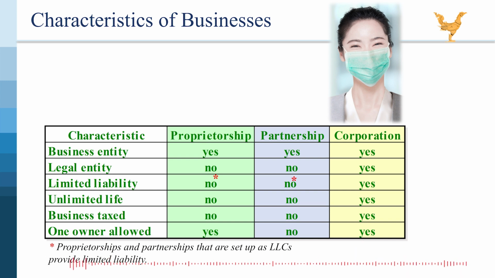Legal entity. Yes, this is a defining feature of a corporation. It means the corporation is recognized as a separate legal person with its own rights and responsibilities. It can enter into contracts, own property, sue and be sued, and so on, all under its own name.